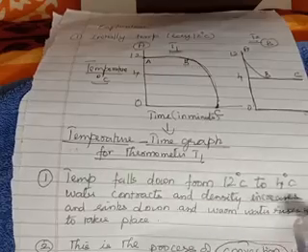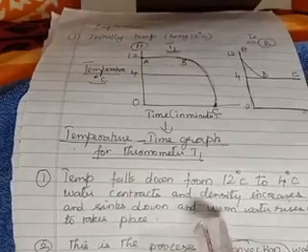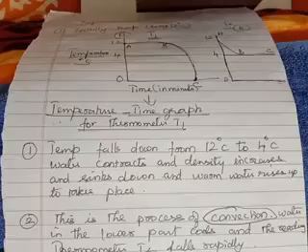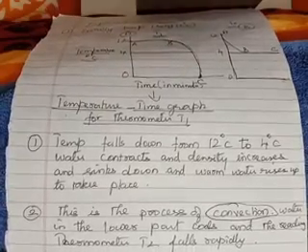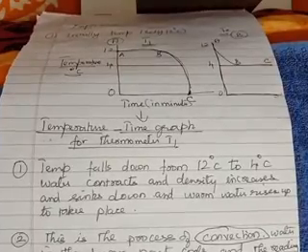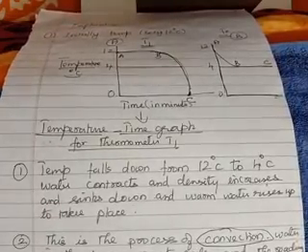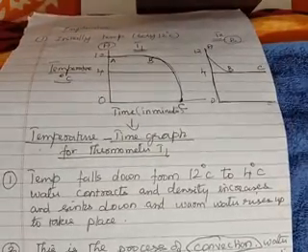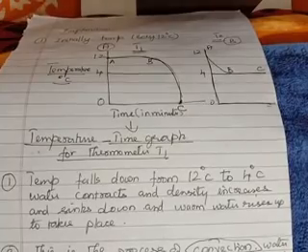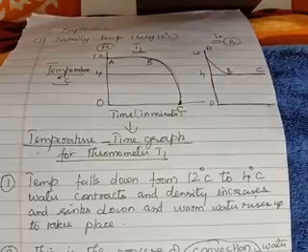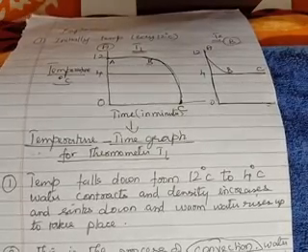So where have you come across this? Cool water coming down and warm water rising up. Where have you come across this? Have you heard about convection current? In 7th standard you have learned convection current. So according to the definition, what is convection current? The upward and downward movement of air, or the hot air rising up and the cold air coming down, forms a cycle of air, and this cycle of current is called convection current.